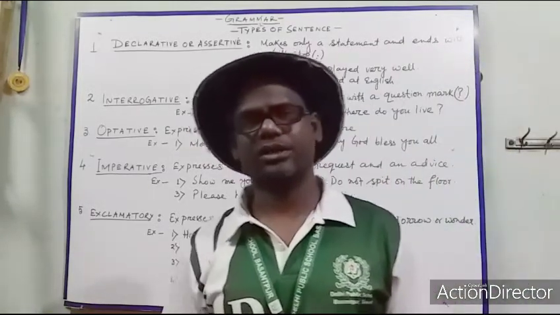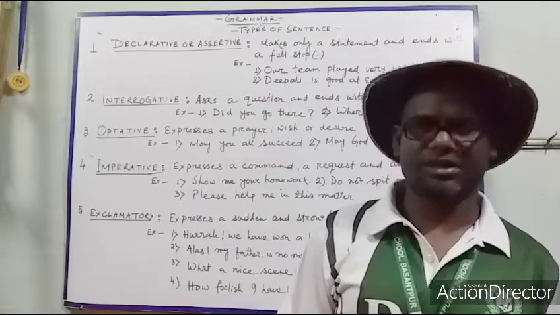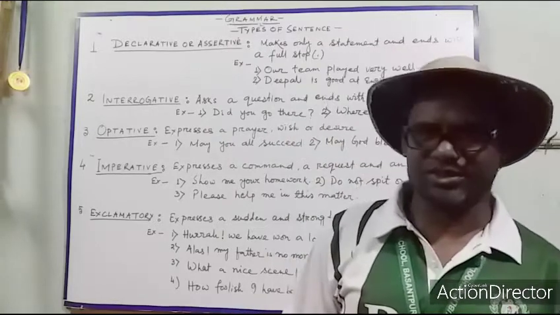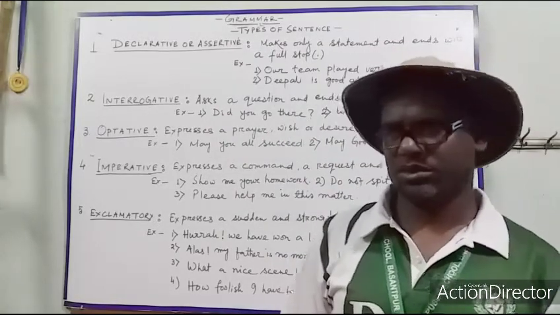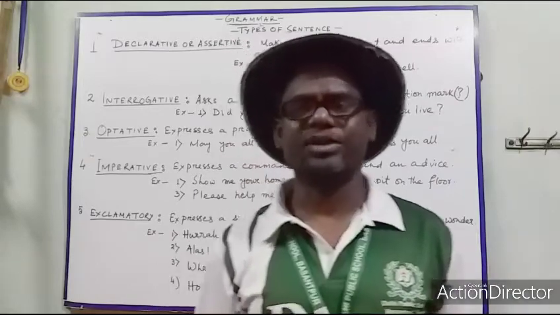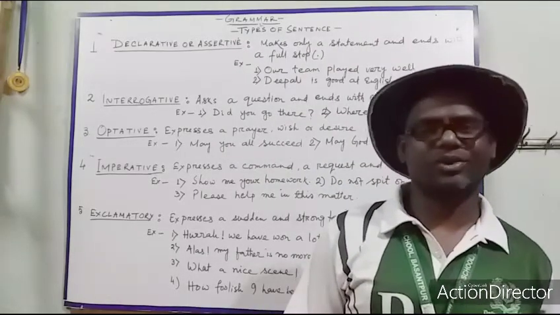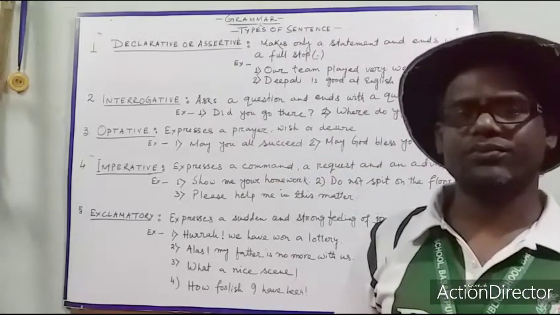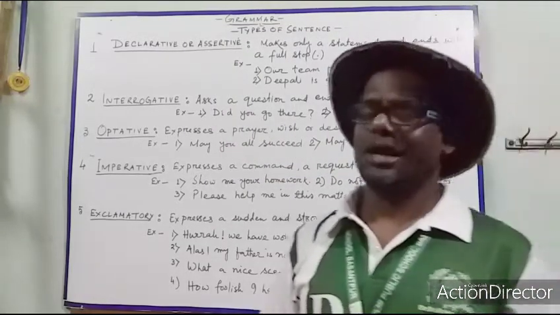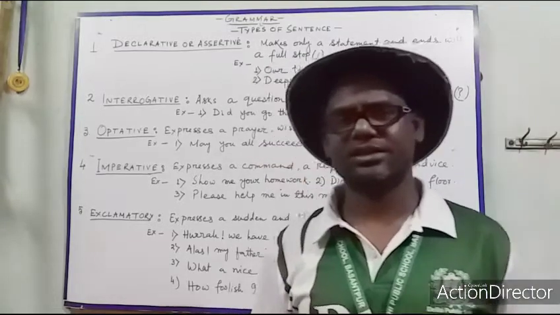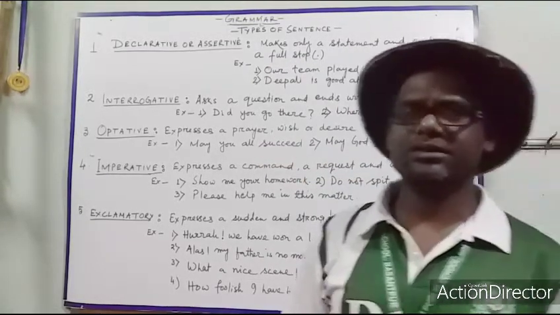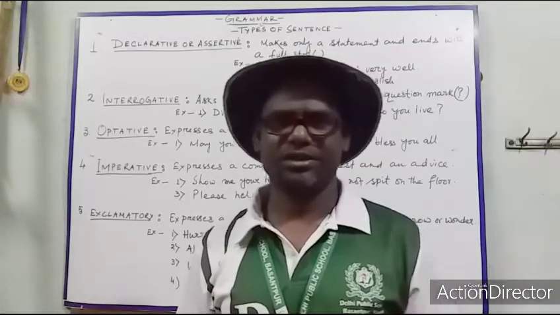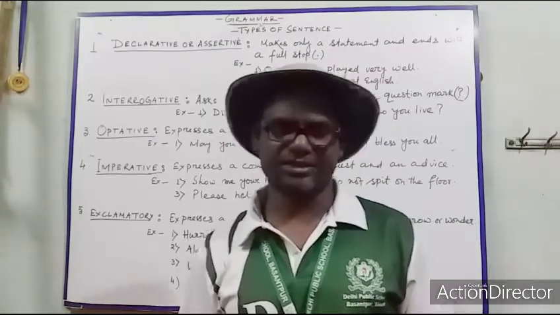Sometimes only one verb makes a sentence, and in that case the subject is not expressed, it is understood. A sentence is a group of words having a subject and a predicate of its own, and it makes a complete sense.